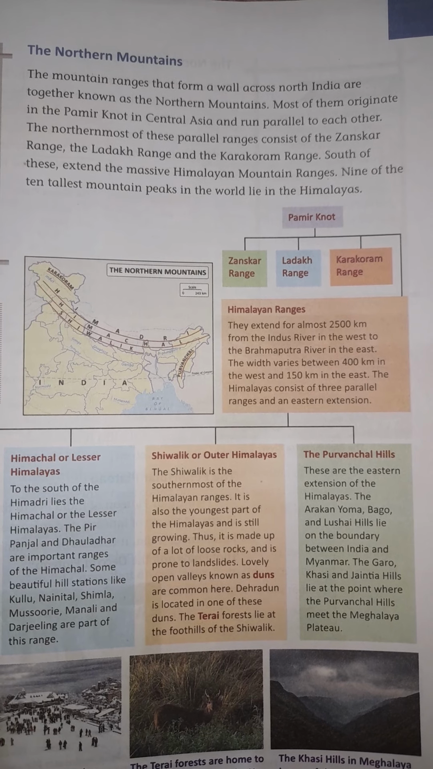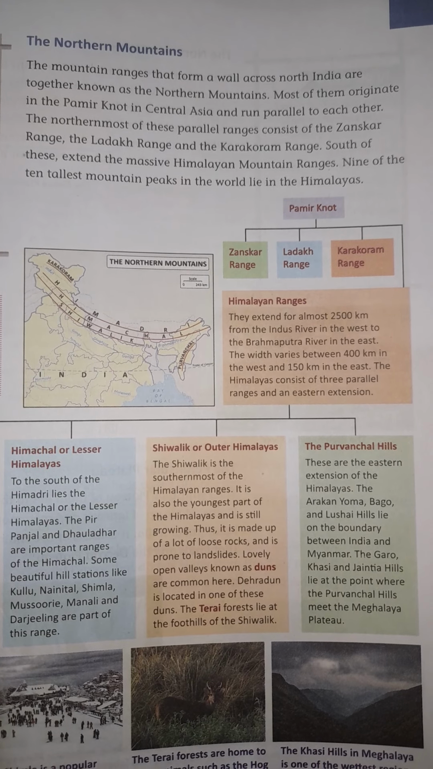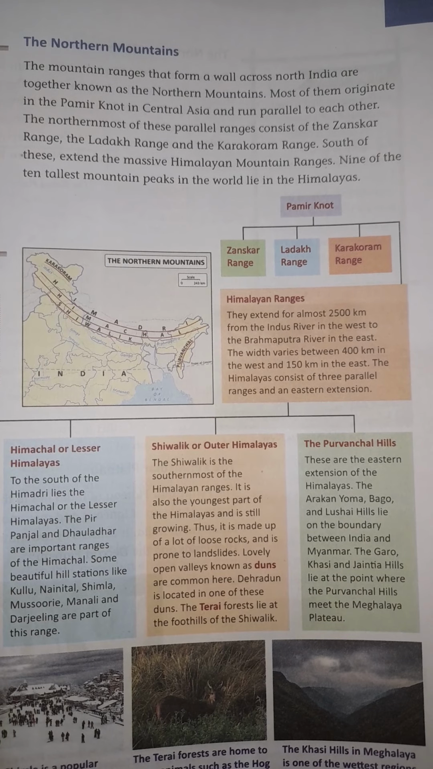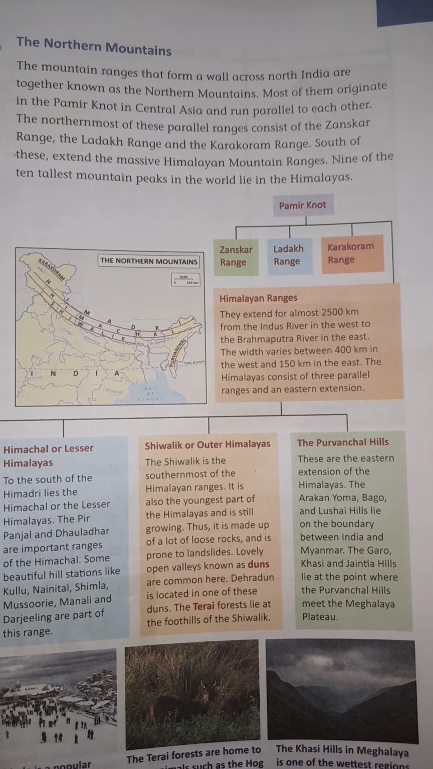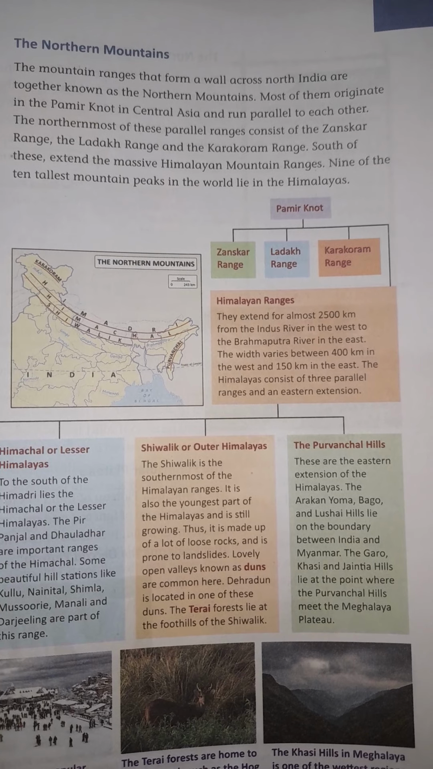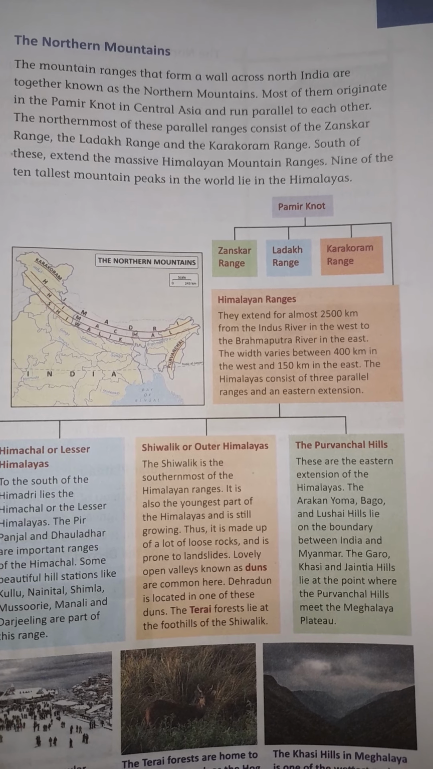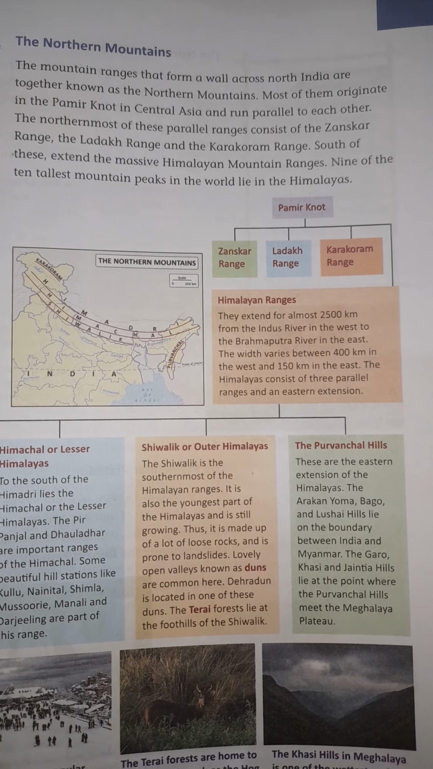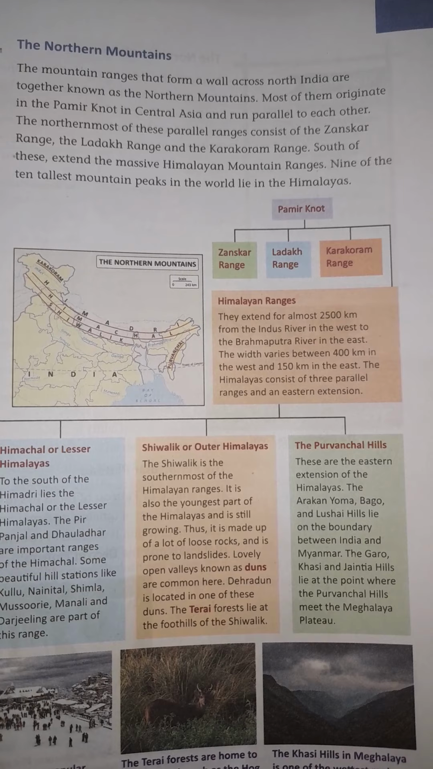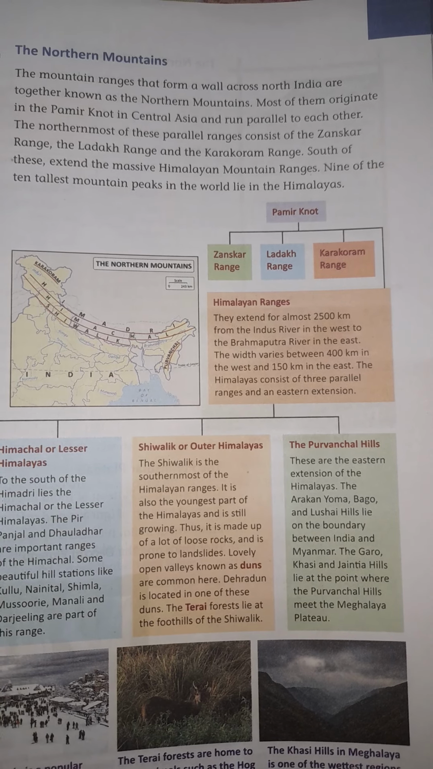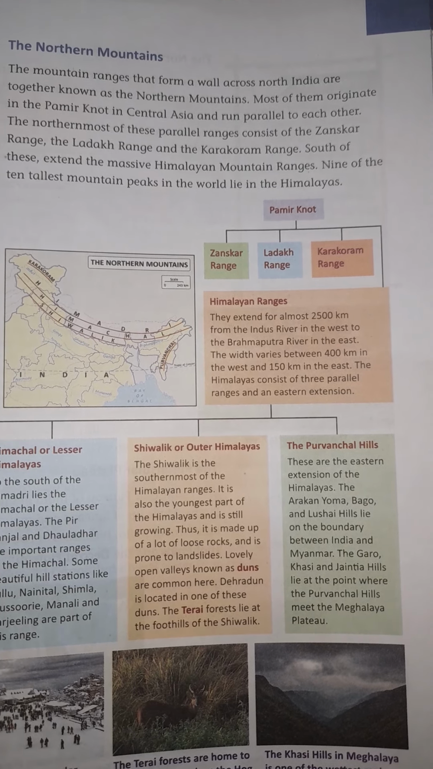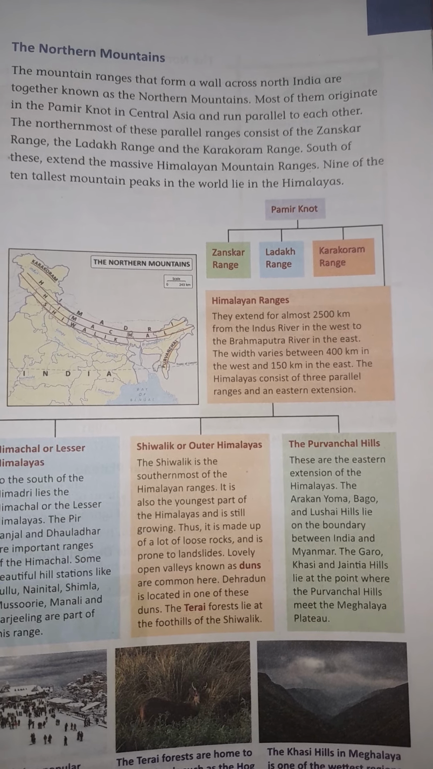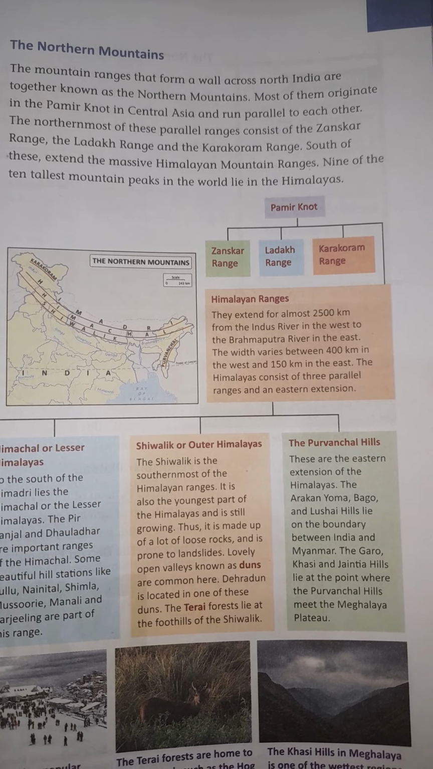The Northern Mountains. The mountain ranges that form a wall across North India are together known as the Northern Mountains. Most of them originate in the Pamir Knot in Central Asia and run parallel to each other. The northernmost of these parallel ranges consist of the Zaskar Range, the Ladakh Range and the Karakoram Range. South of these extend the massive Himalayan mountain ranges. Nine of the 10 tallest mountain peaks in the world lie in the Himalayas.